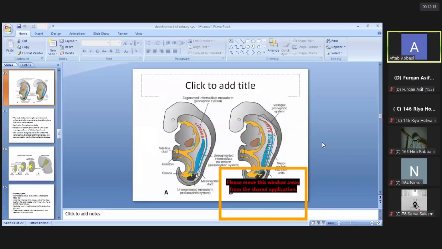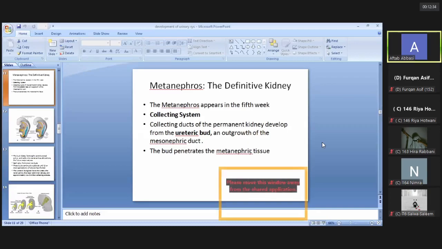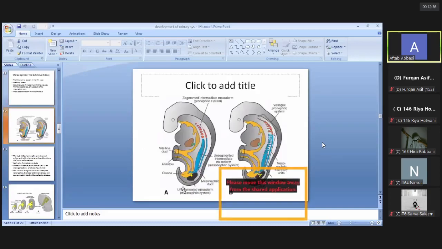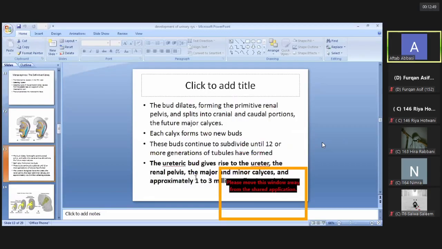See in this figure, this yellow colored structure is known as the ureteric bud. The ureteric bud is an outgrowth of the mesonephric duct. Here is the mesonephric duct. From this, an outgrowth arises, known as the ureteric bud, that penetrates into the metanephric tissue, the metanephros part of the intermediate mesoderm, indicated by the black color. Now this ureteric bud dilates and forms the primitive renal pelvis.